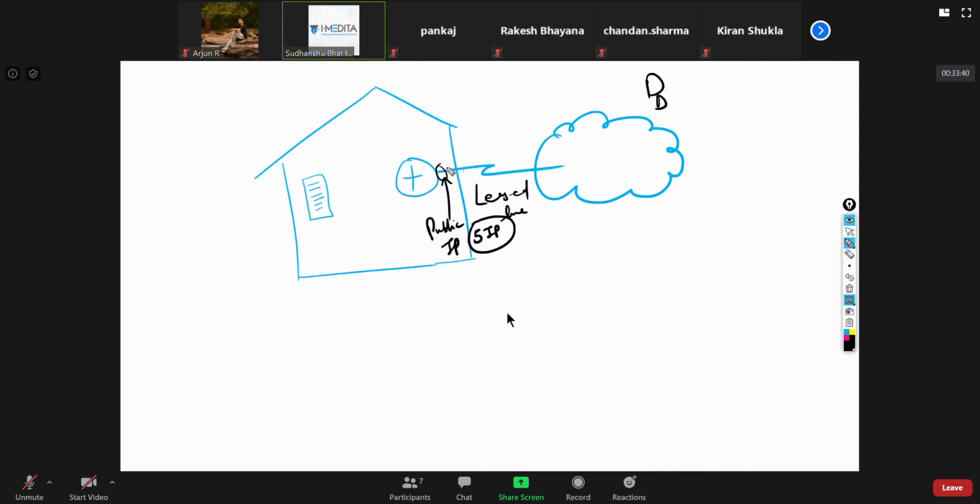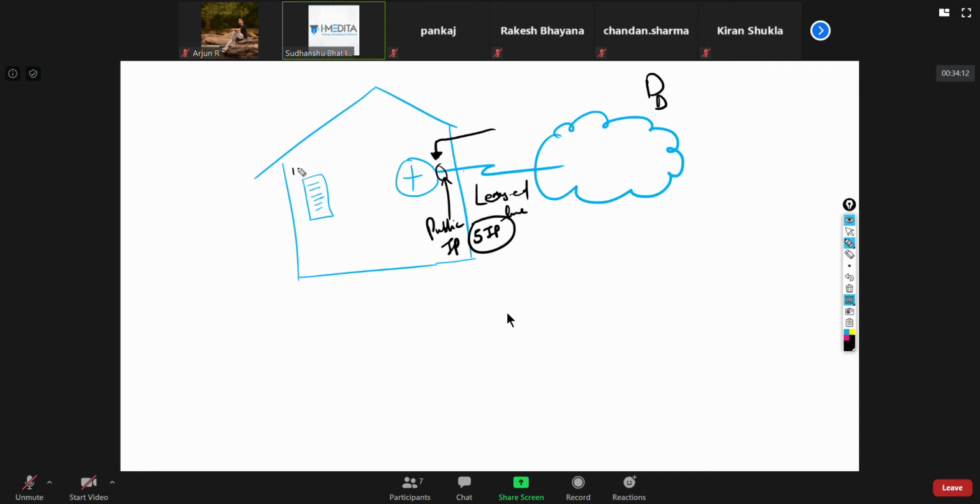Now you can use one of them on the physical interface and keep the other for the NAT pool or whatever you want to do. Okay. Now as soon as you have gone for the lease line, these IP addresses will not change. Now basically you have fixed your identity for this internet.